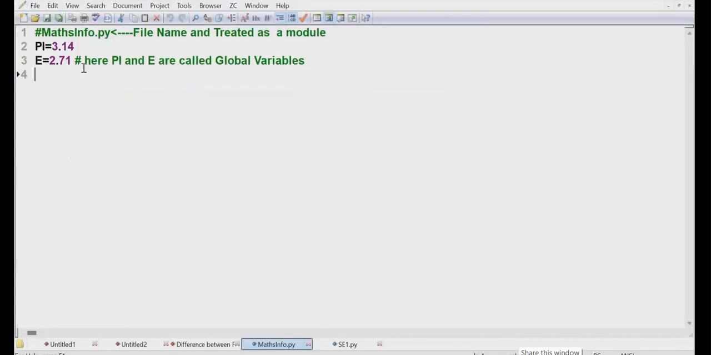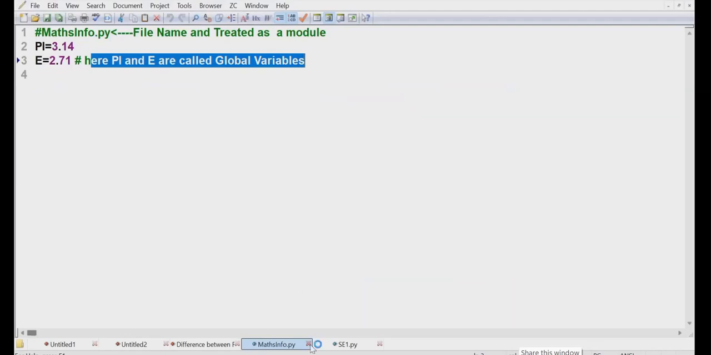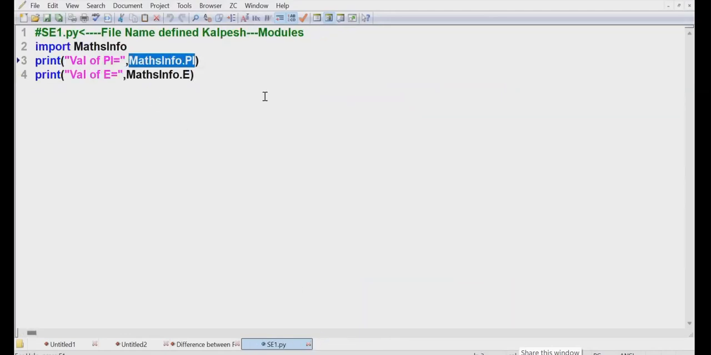Here you see, PI and E are called what? Global variables. Math info dot what? PI. What is math info? What is the PI? Then why are you saying function? X, Y, Z, Hyderabad, Bangalore, etc. What is that? Wasted answers. What is the math info? What is the PI?